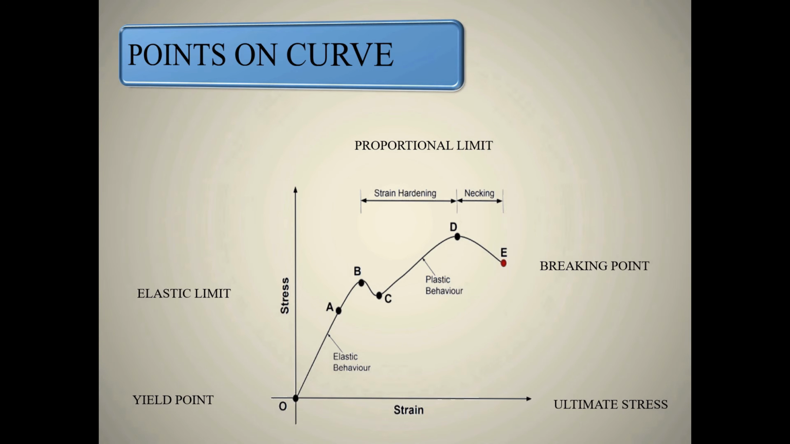Yield point. It is the region where the curve is nearly flat or horizontal, indicating no increase in stress but appreciable increase in strain. Ultimate stress. It is the maximum stress point which the material can withstand before it finally fails. Breaking point. Any ductile material does not fail at the ultimate stress point, but before failure, necking of the specimen takes place and it fails. It gives a cup and cone type of shape.